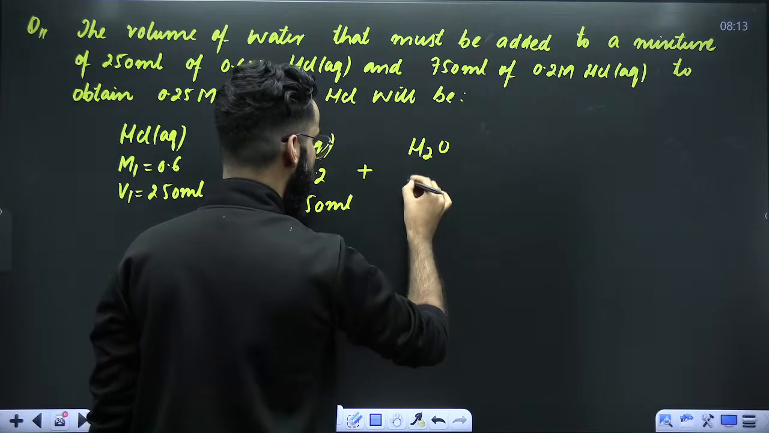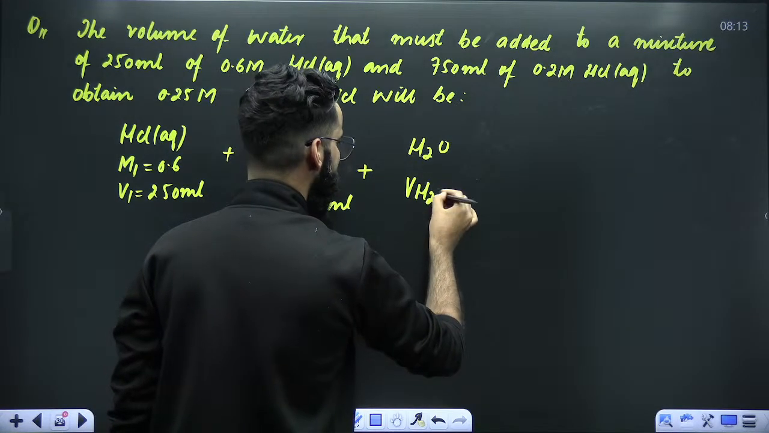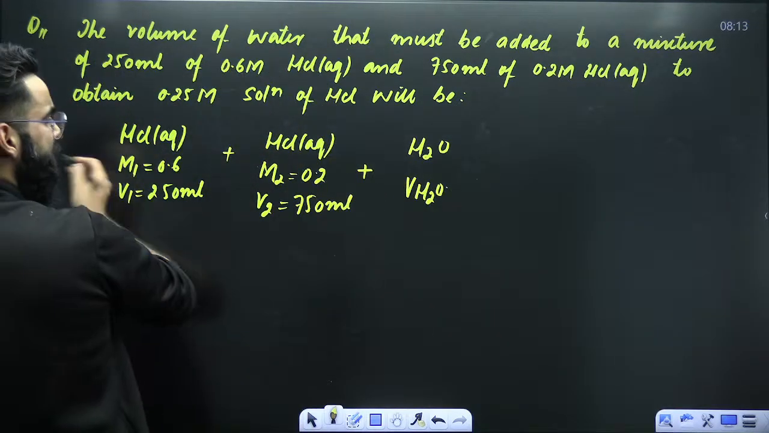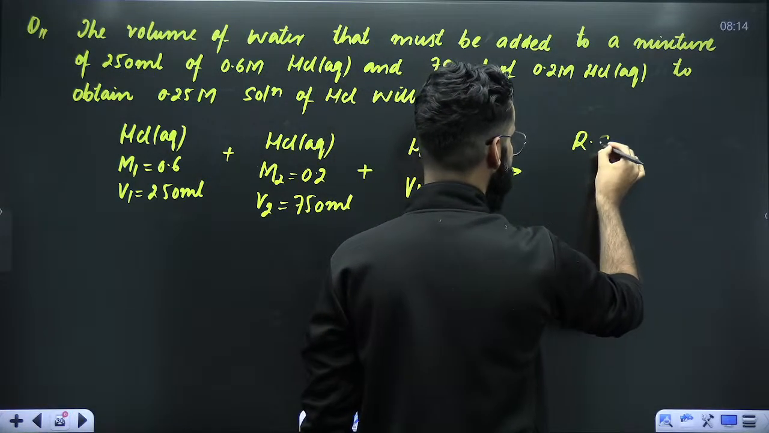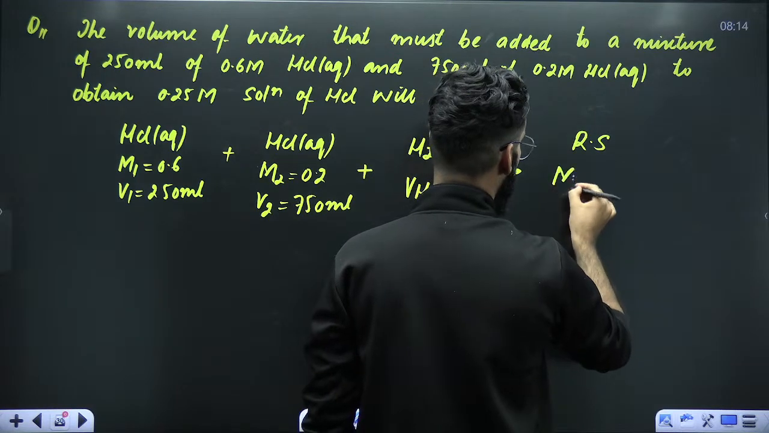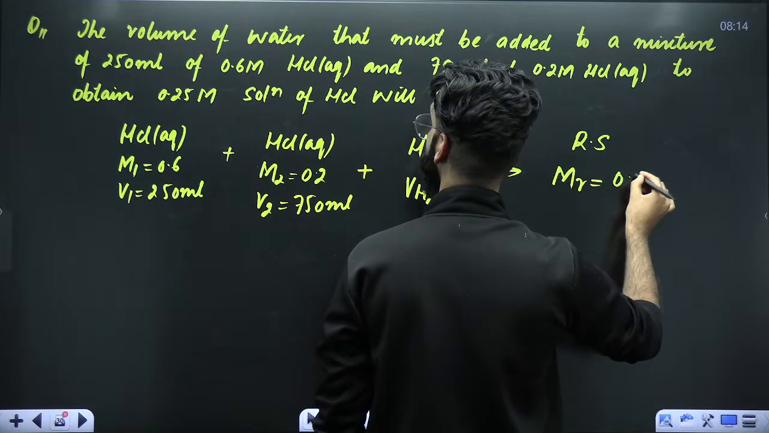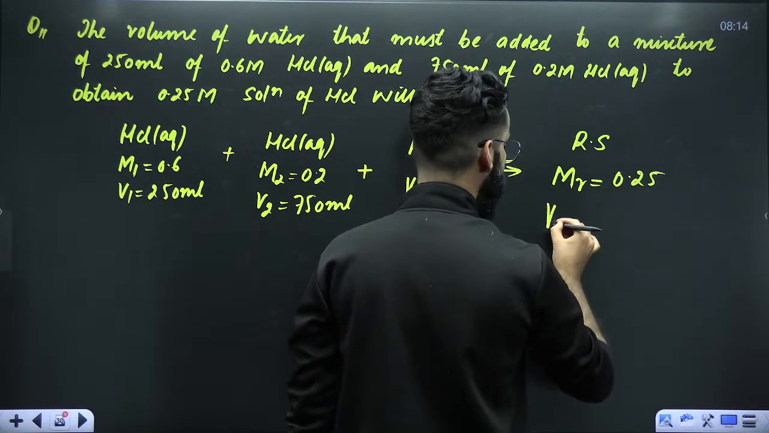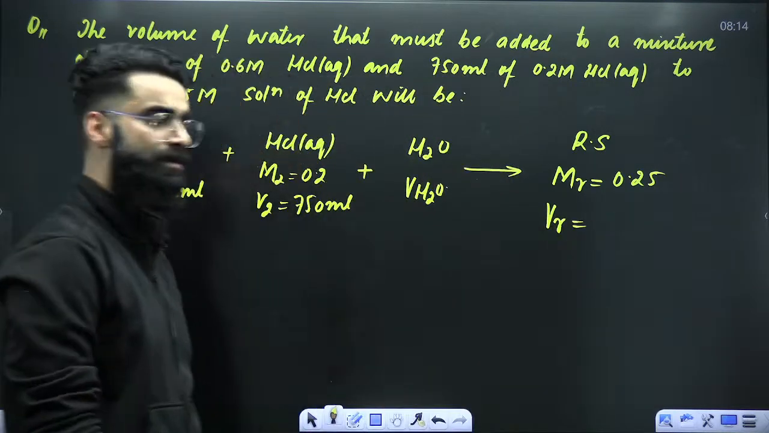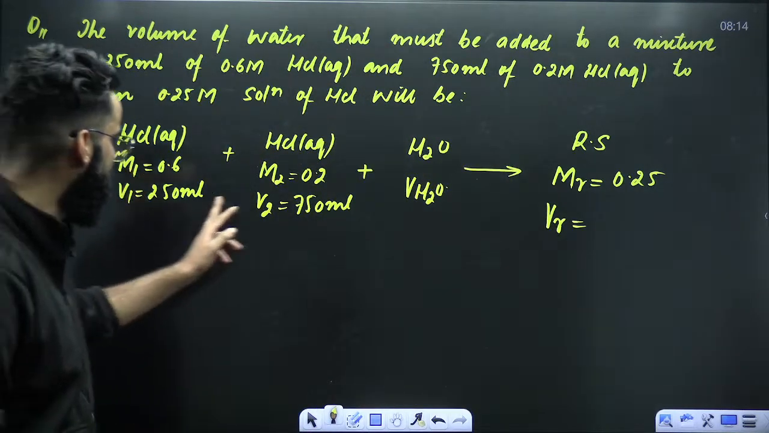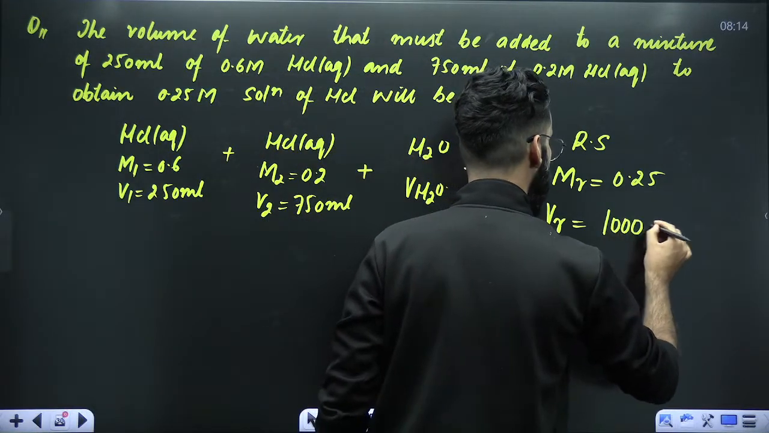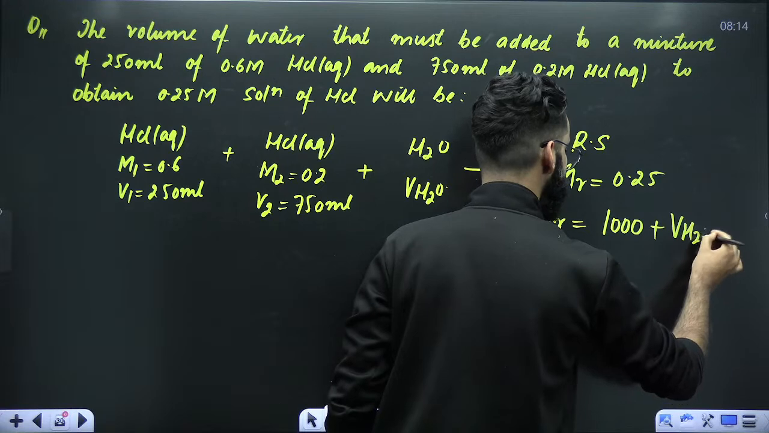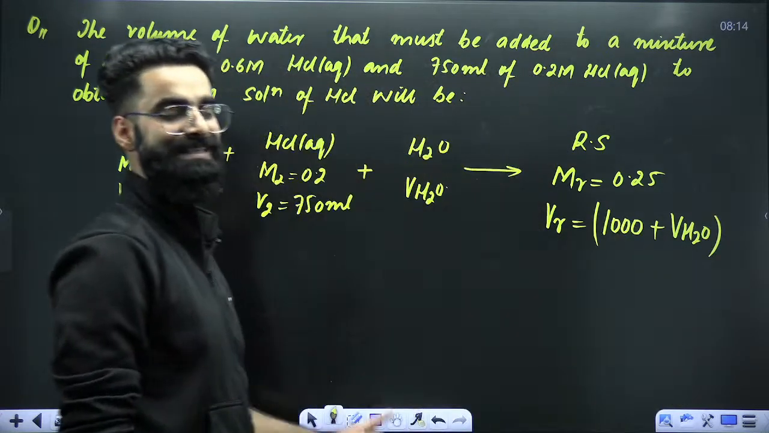So there is one more container which, for example, contains V ml of water. Now you are mixing all these three together. While mixing all these three together, you'll be getting a final solution, a resulting solution. Molarity of that resulting solution is 0.25. Tell me what will be the volume of that resulting solution? Volume of that resulting solution will be V1 plus V2 plus V. So it has to be 250 plus 750, that is 1000 plus volume of water. Right? So is this case 1 or case 2?